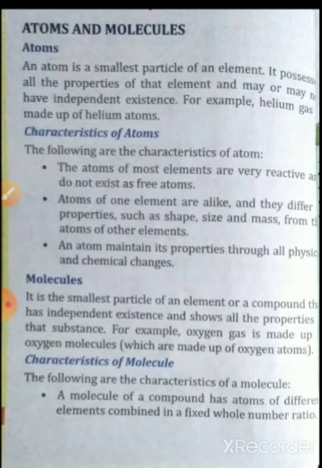Next one, atoms of one element are alike and they differ in properties such as shape, size and mass from the atoms of other elements. We know every element has unique properties, so atoms of one element are not similar to the atoms of other elements. They differ in properties such as shape, size and mass.